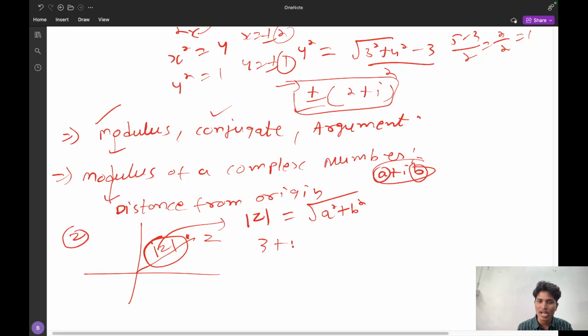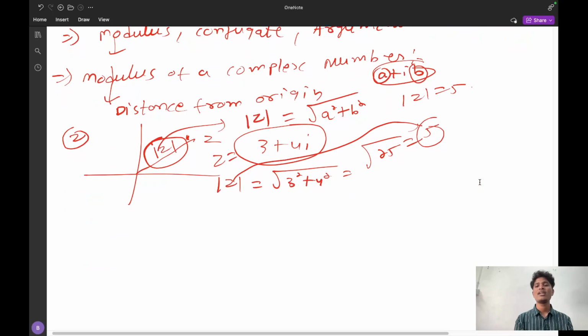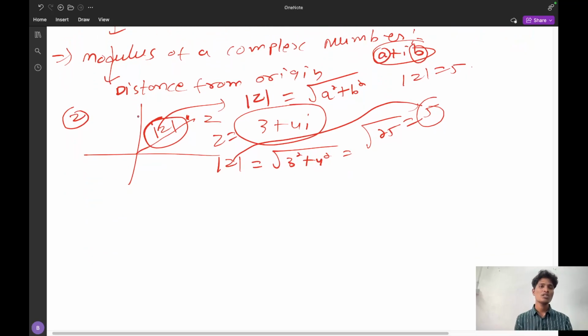Suppose 3 plus 4 iota is a complex number. You have to find what is the modulus of this complex number. That is z is equal to this complex number. So what is the modulus of this complex number? It is a square root of 3 square plus 4 square. What is the under root of 3 square plus 4 square? It is 25. It will be 5. So the modulus is equal to 5. So the modulus value is actually a constant which is equal to 5. So this is the modulus.